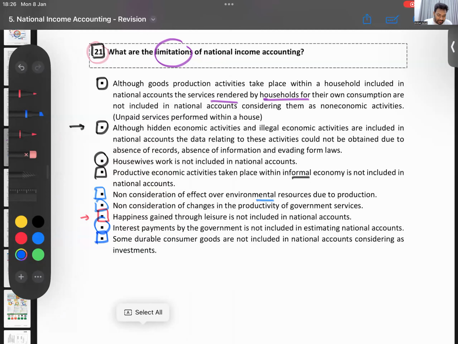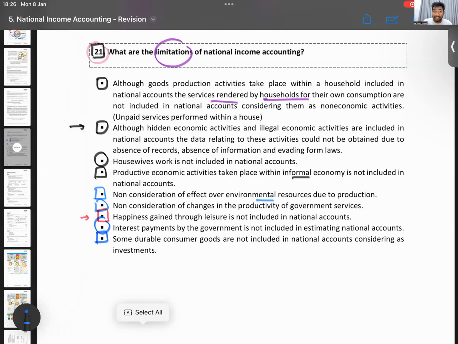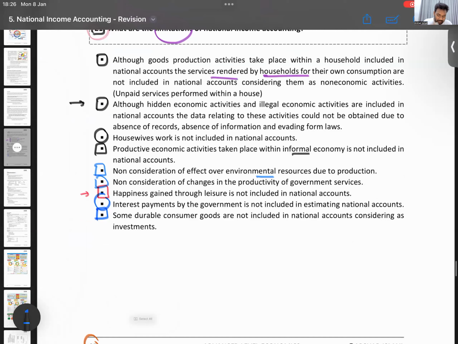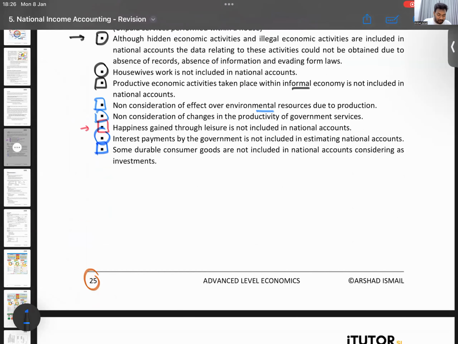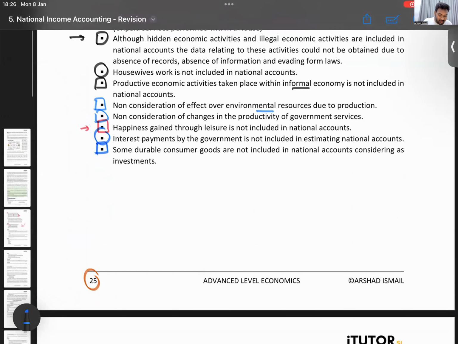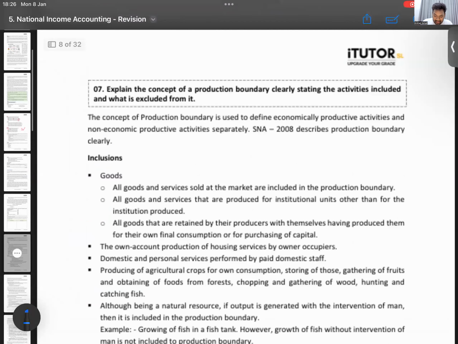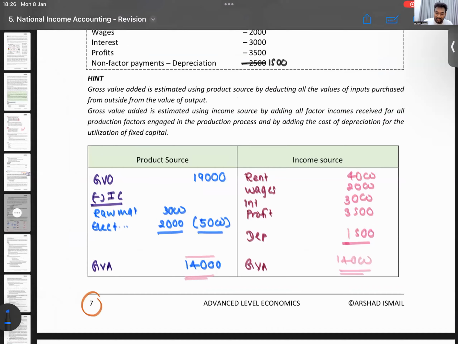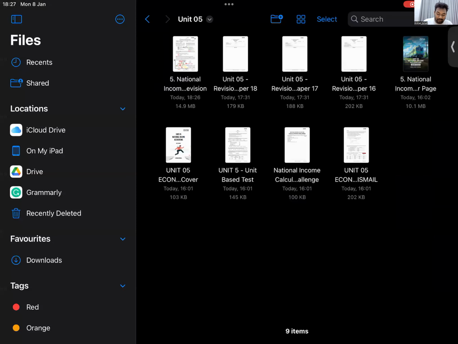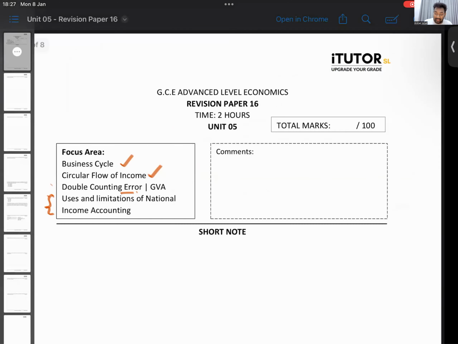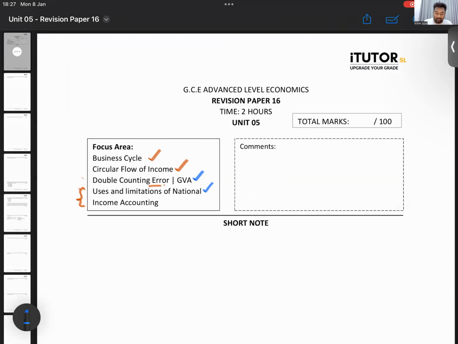Right. So with that, the theory area for our revision paper 16 is done. Revision paper 16, that is page number 25 plus page numbers 1 to 7 in your tute. With what we learned today, you all can do revision paper 16. We did double counting error. We did uses and limitations of national income accounting.